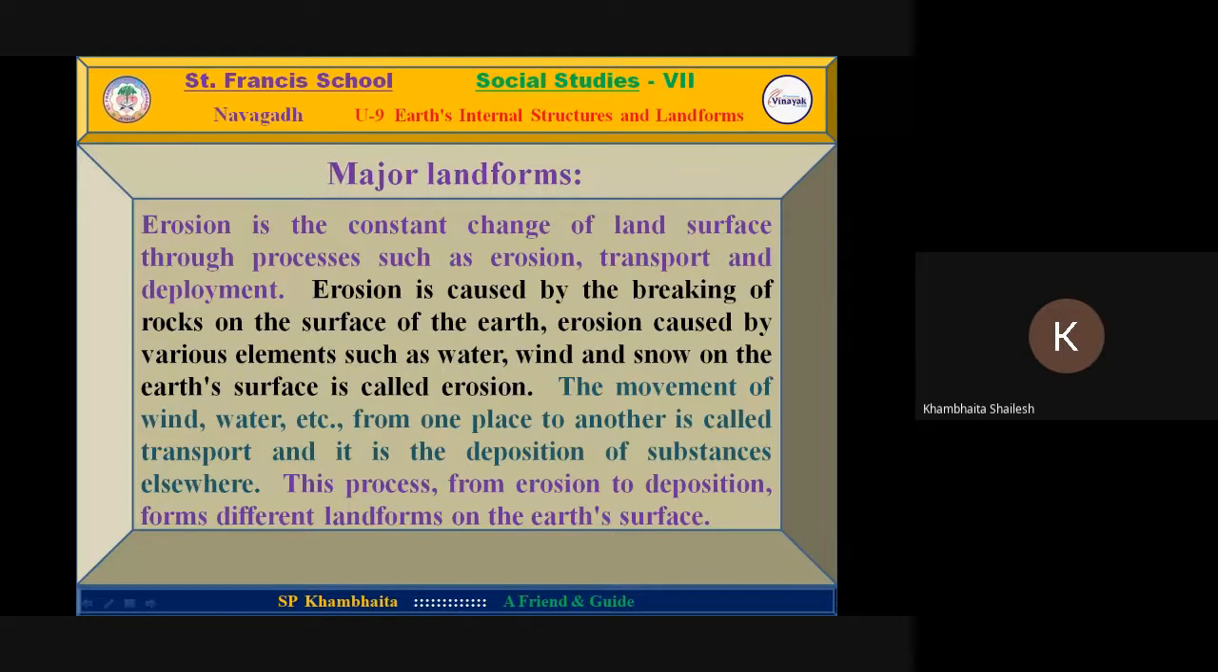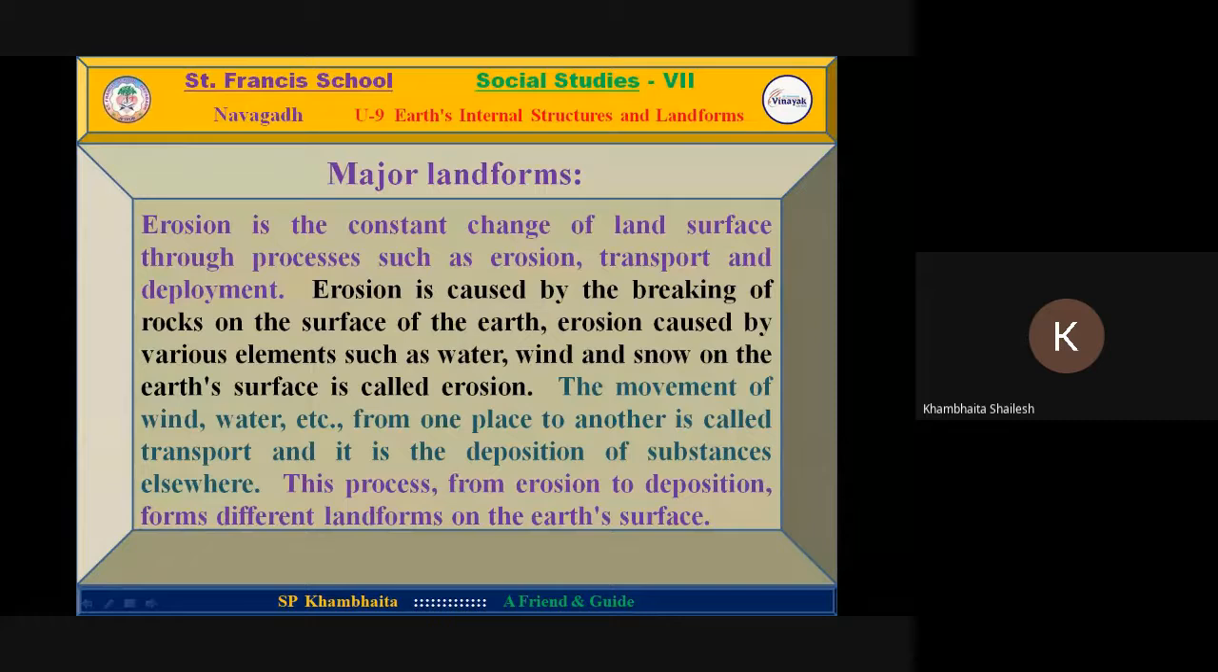Transportation and deposition of the broken particles of rocks. They are transported by water, wind, and snow. This process is called erosion. The movement of wind, water, etc. from one place to another, and by this it transports and deposits. First of all, it transports from one place and deposits a particular substance in another place. That is called erosion.